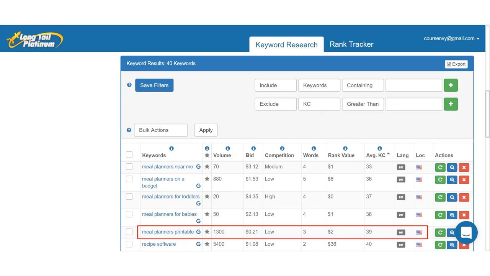They could pay as low as 21 cents for the Google ad clicks, which will lead people to their website, and there they can set up a ConvertKit lead capture form. In exchange for people inputting their email, my client will give them a printable meal planner. Then my client can remarket their health products and other items to this list of people who claimed the free printable meal planners. This is why Longtail Pro is so awesome. All the data you need is in one location.